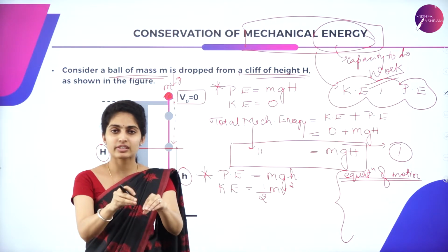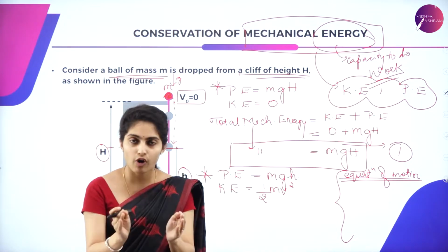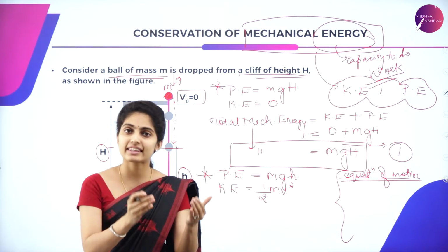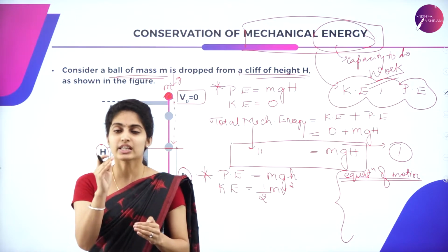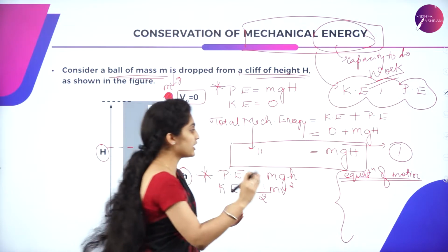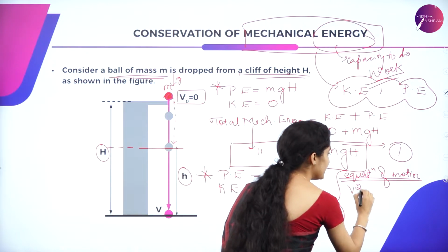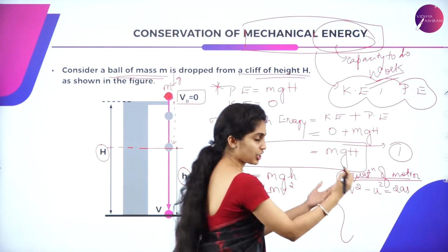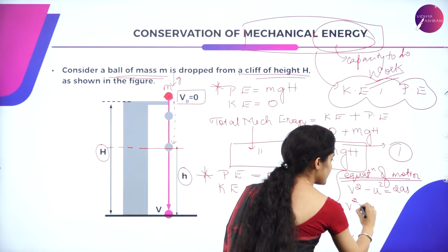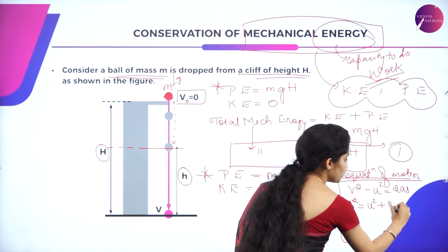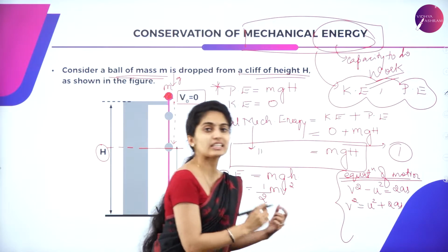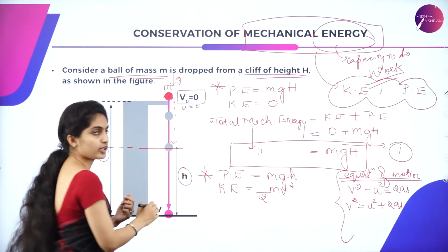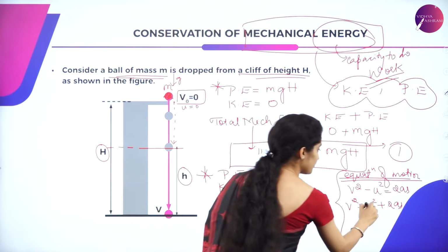Something which relates the position and velocity of an object is the position velocity expression, v square minus u square is equal to 2as, which can also be written as v square is equal to u square plus 2as. Here u is the initial velocity, that is v naught. u is equal to 0.